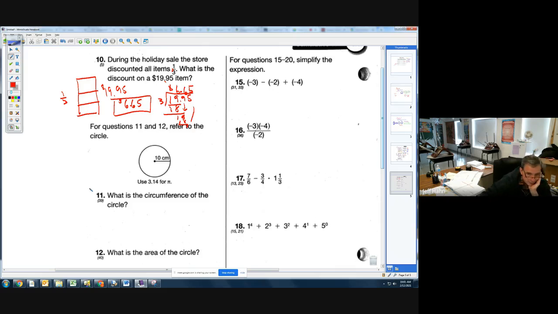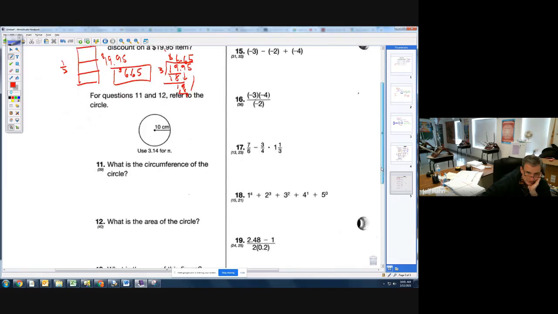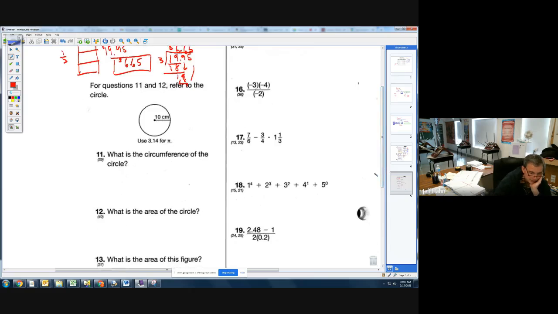Problem number 11 and 12, ladies and gentlemen, you should have these in your notes. They're both relatively easy. Let's just do them both at the same time. The circumference of a circle, circumference equals pi times diameter, and area of a circle equals pi times the radius.